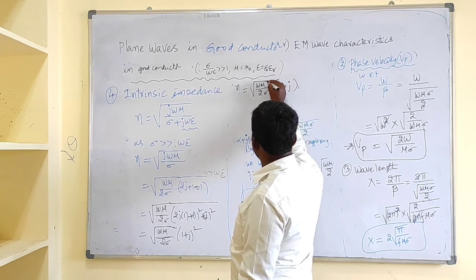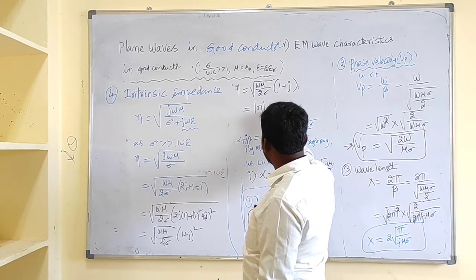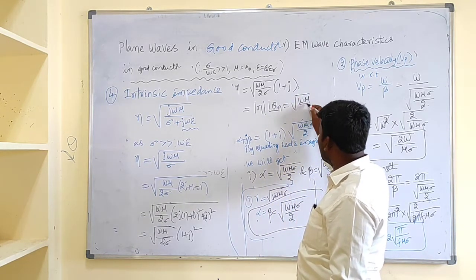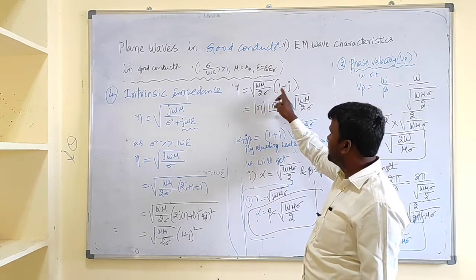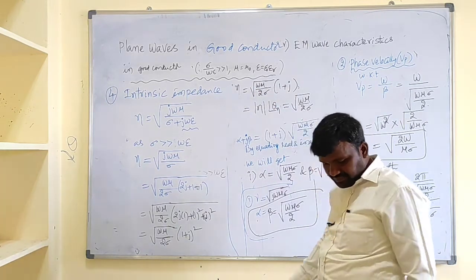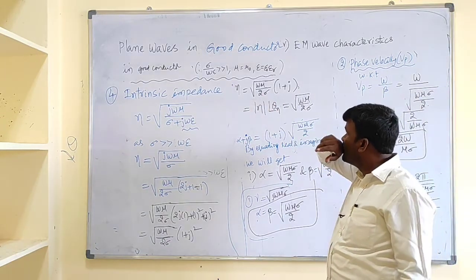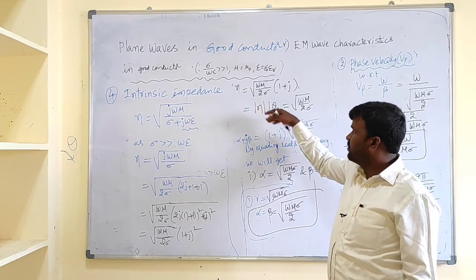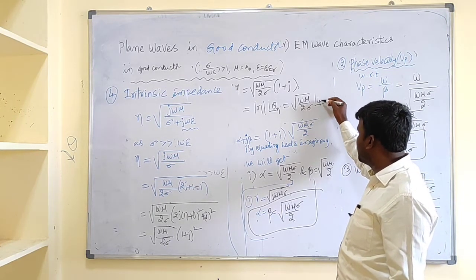It consists of real and imaginary parts, and it can be written as magnitude, that is mod neta at an angle of theta neta. Mod neta is nothing but under root omega mu by 2 sigma. Theta neta is tan inverse of imaginary by real. Imaginary and real both are equal, so that is tan inverse of 1, which gives 45 degrees.